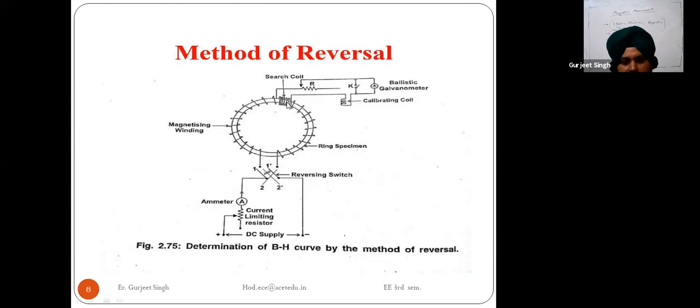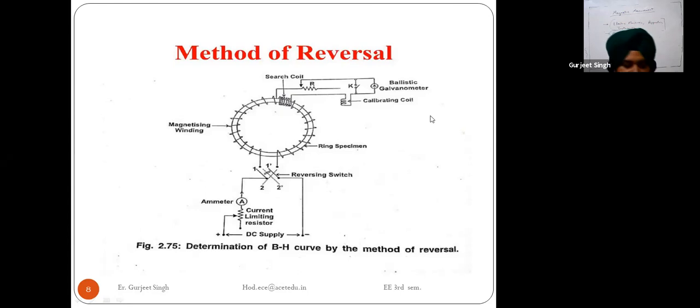In the starting, students, I will explain. First of all we are taking the ring specimen, and the dimensions of this ring specimen are known to us. Then we are taking the tape, and this tape is wound on the ring specimen and on the search coil.